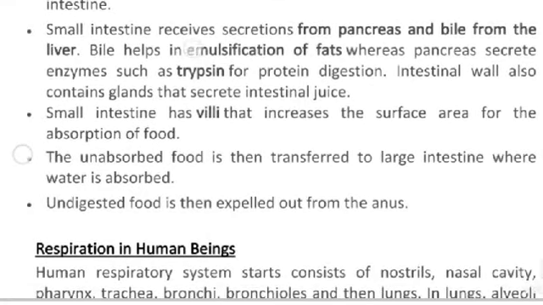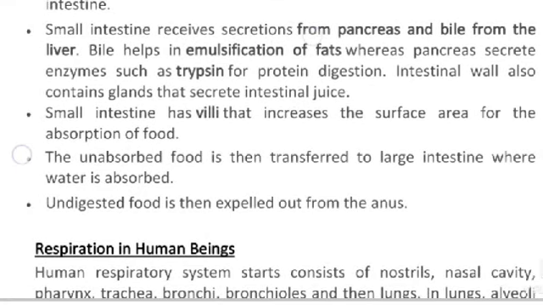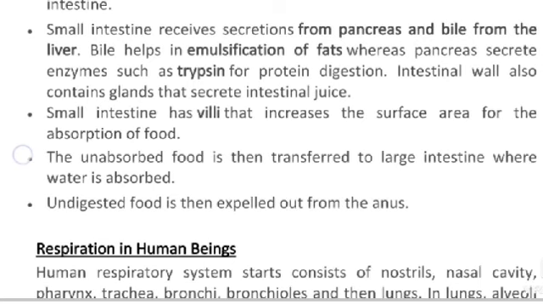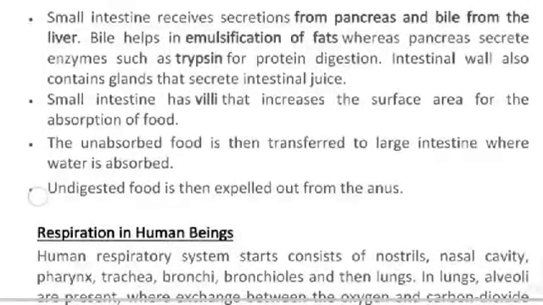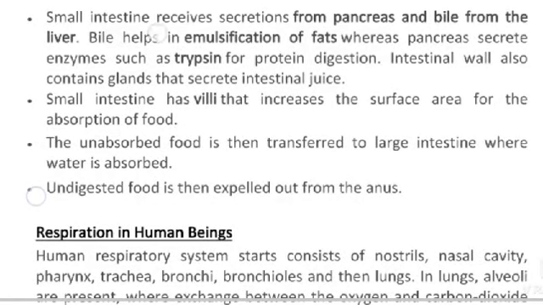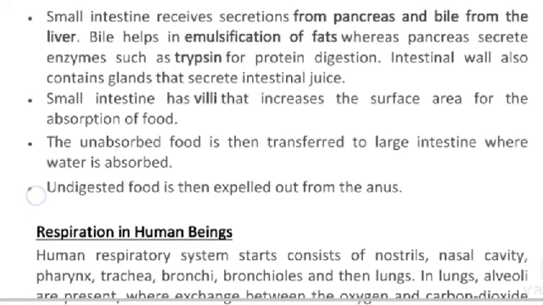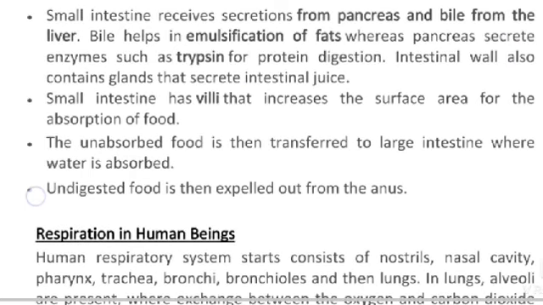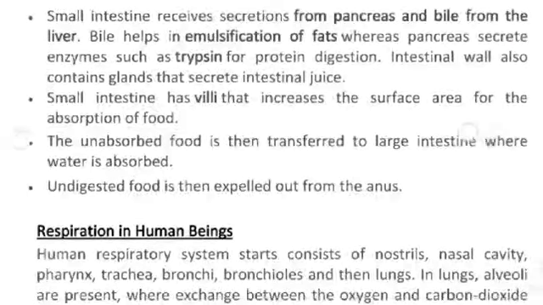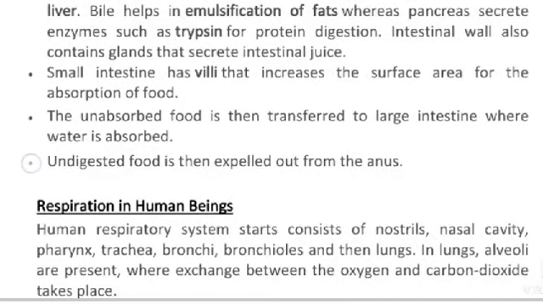Small intestine receives secretions from the pancreas and bile from the liver. Bile helps in emulsification of fats, whereas the pancreas secretes enzymes such as trypsin for protein digestion.